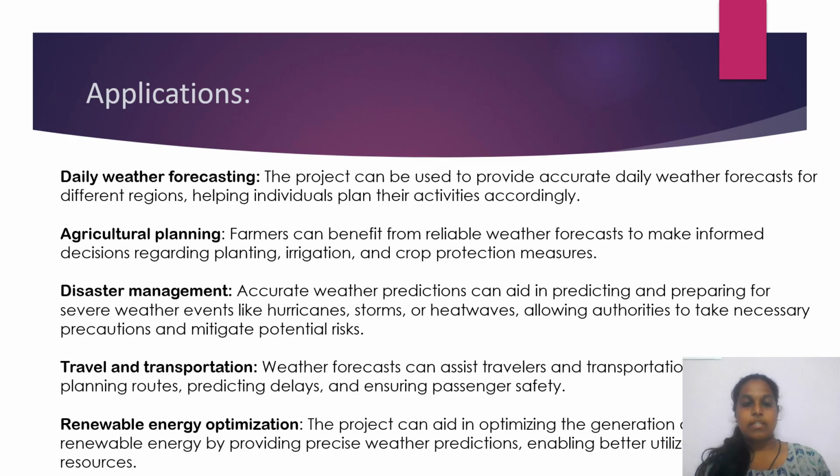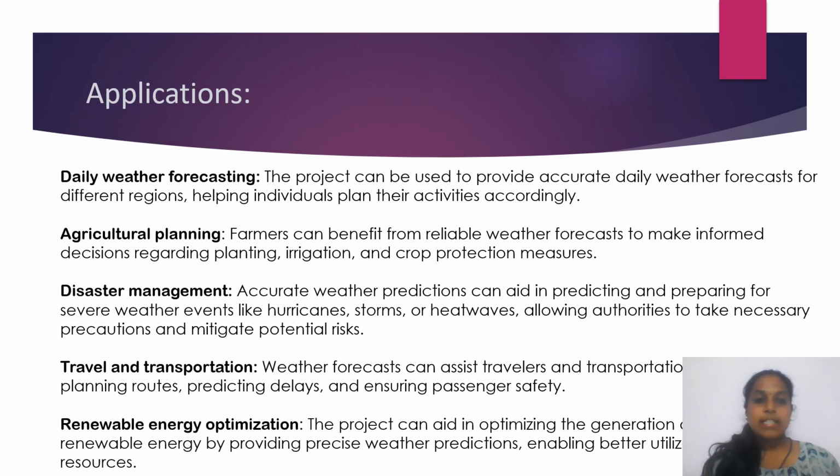Daily weather forecasting is nothing but the project can be used to provide daily weather forecasts for different regions, helping individuals plan their activities accordingly. Agriculture planning is nothing but agriculture means related to farmers. This is very useful, as farmers can benefit from reliable weather forecasts to make informed decisions regarding planting, irrigation and crop protection measures.